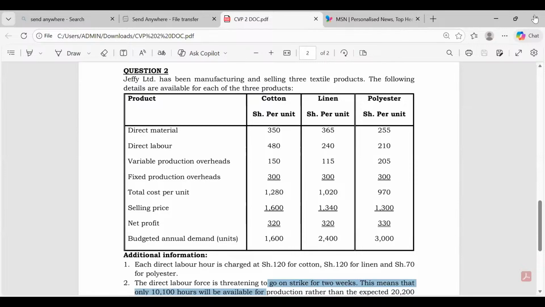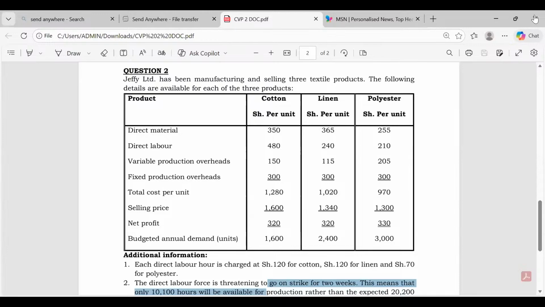So remember, we have three components of variable cost: direct material plus direct labor plus VPO, variable production overhead. Any direct expenditure is a variable cost, because by definition, variable costs are those costs which are directly related with output.